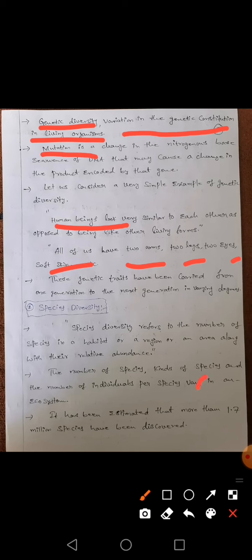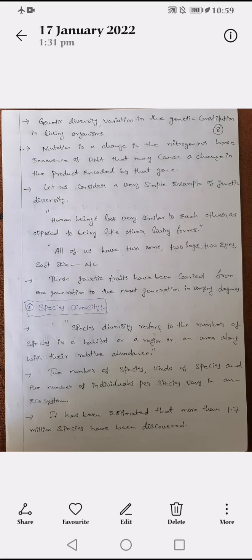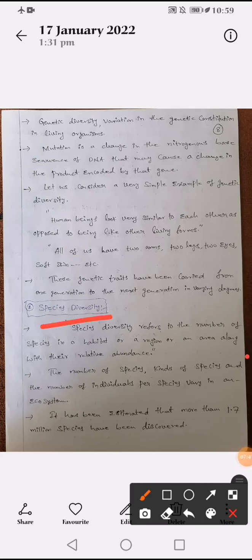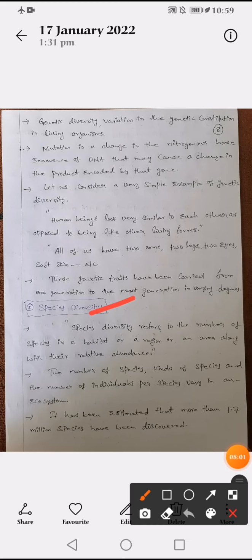Okay, next is the second diversity, that is species diversity. Species diversity is very simple. Species diversity refers to the number of species in a habitat or a region along with their relative abundance. Again I am repeating, species diversity in a simple way means the number of species present, or naturally occurring, in a particular region of the surface or area.